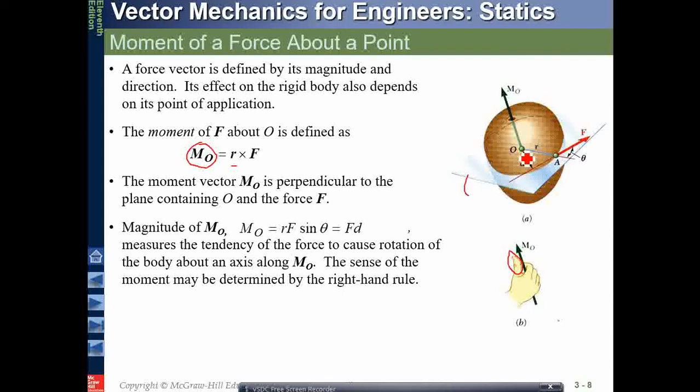This is only a position vector from O to this. So r cross F will still be the moment, and the direction will be perpendicular. So it will calculate the moment for you, but this will not be the maximum moment. The maximum moment is when you drop a perpendicular from O on the line of action of the force. Then the moment will be maximum.